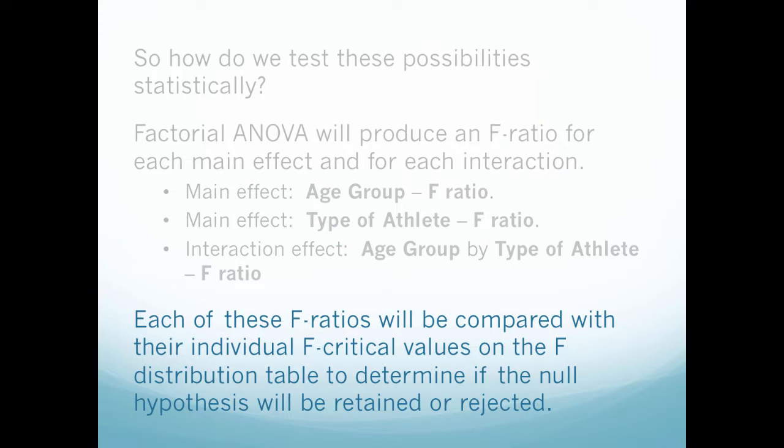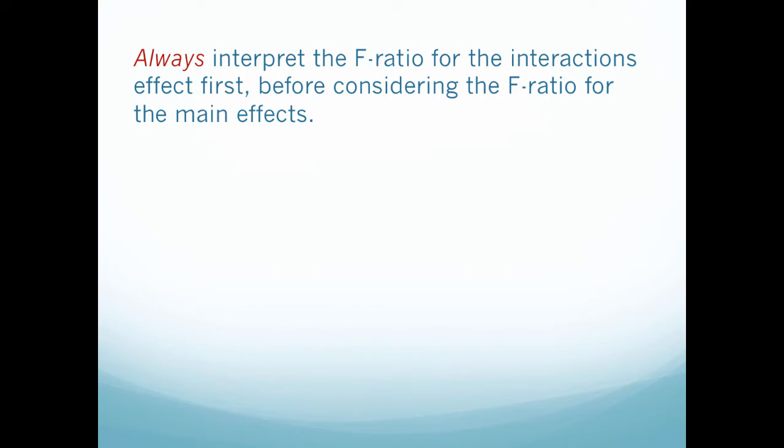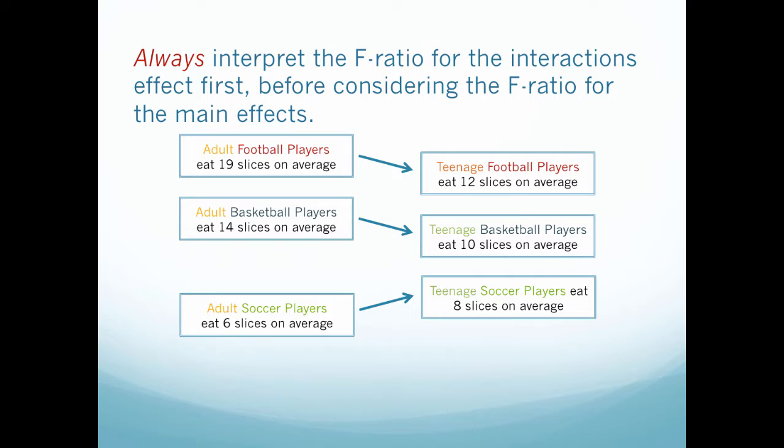So each of these then would be compared with their individual F values from the back of the book. Okay, so you would go find the F critical values in the table, compare them together, and determine if the null hypothesis needs to be rejected or retained, i.e. failed to be rejected. Okay, so we always interpret the F ratio for the interactions first before looking at the F ratio for the main effects. We would always need to explore this first just so we can see what's going on.